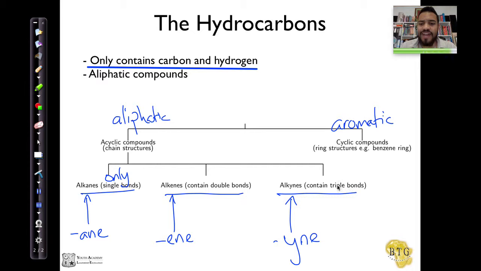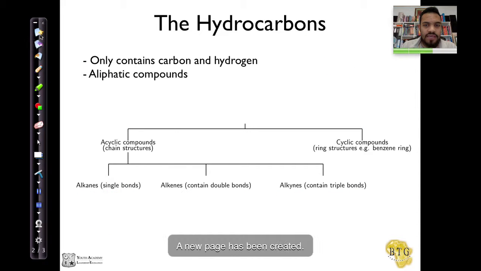Of course, if it has more triple bonds, it will still be an alkyne. If it has more than one double bond, it will also be an alkene. Right, so let's go to the next page.